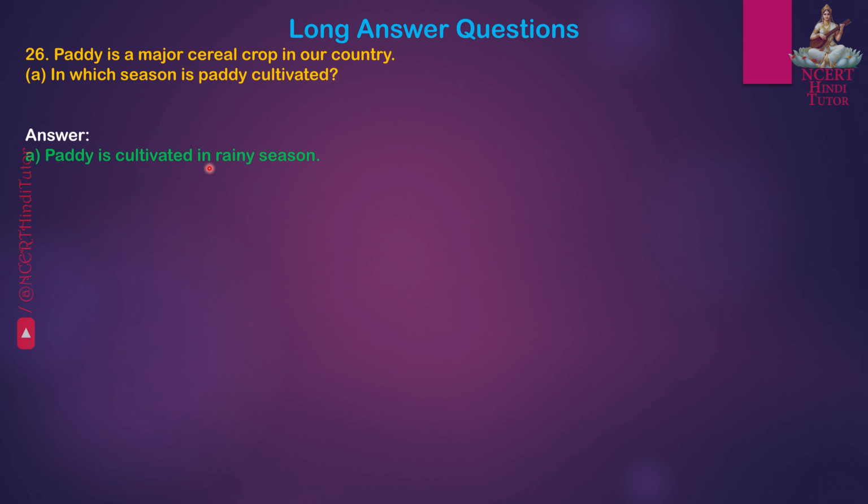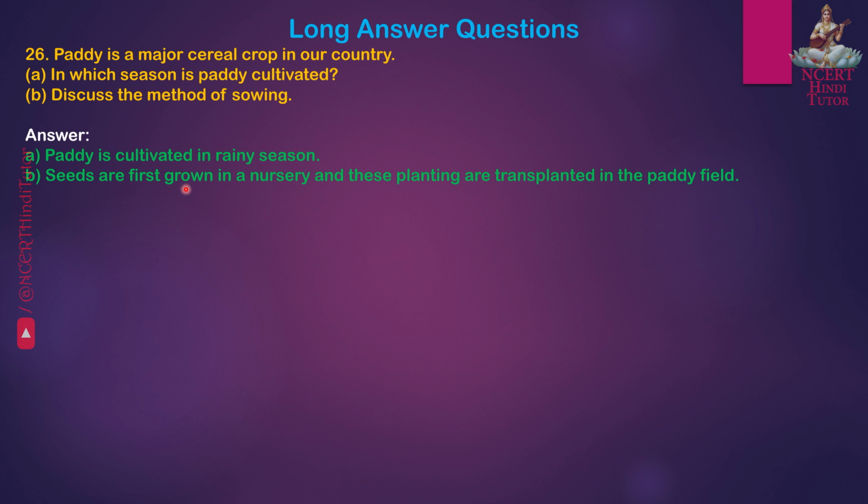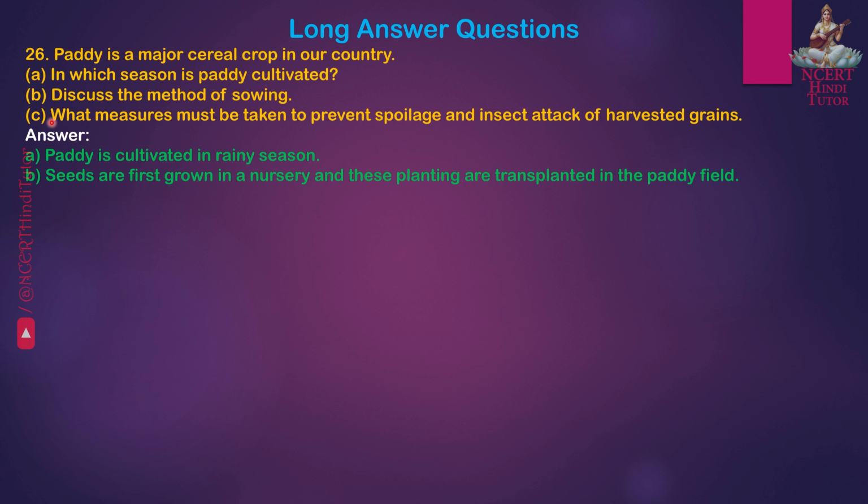Answer: paddy is cultivated in the rainy season. B. Discuss the method of sowing. Answer: seeds are first grown in a nursery and these plantings are transplanted in the paddy field. C. What measures must be taken to prevent spoilage and insect attack of harvested grain? Answer: after harvesting, grains are sun-dried and are stored in jute bags or storage silos.